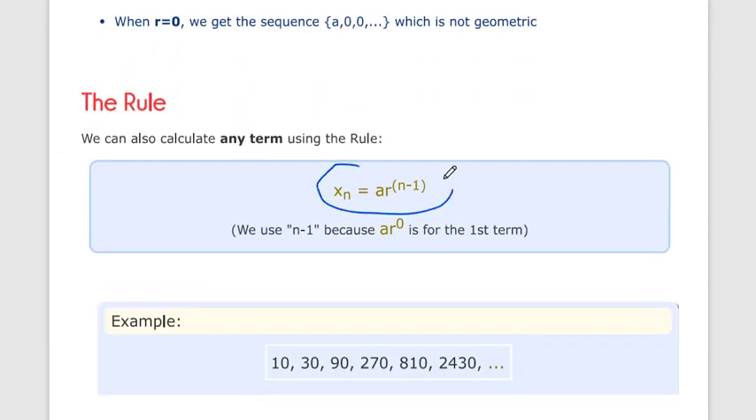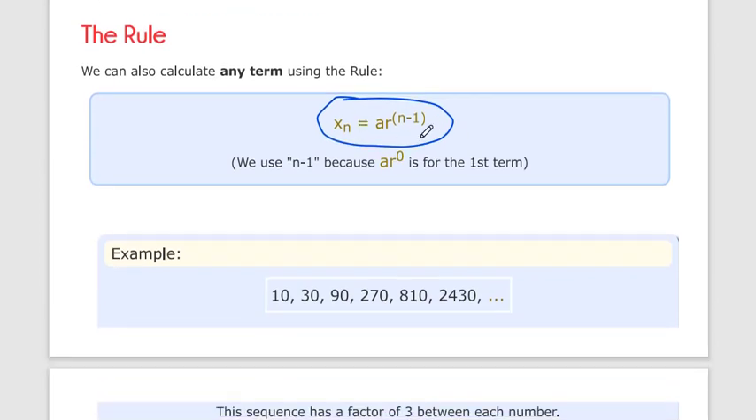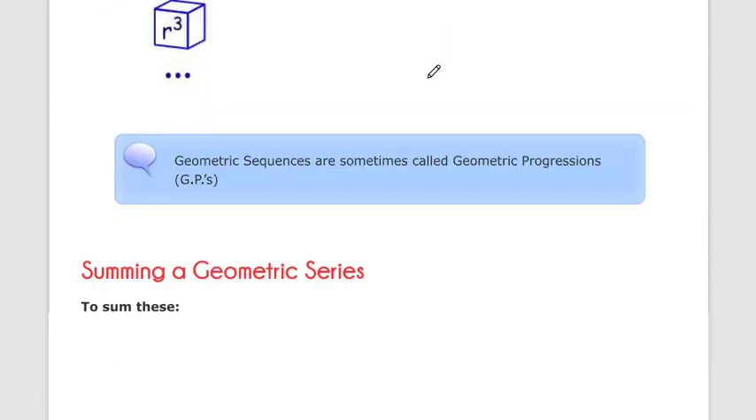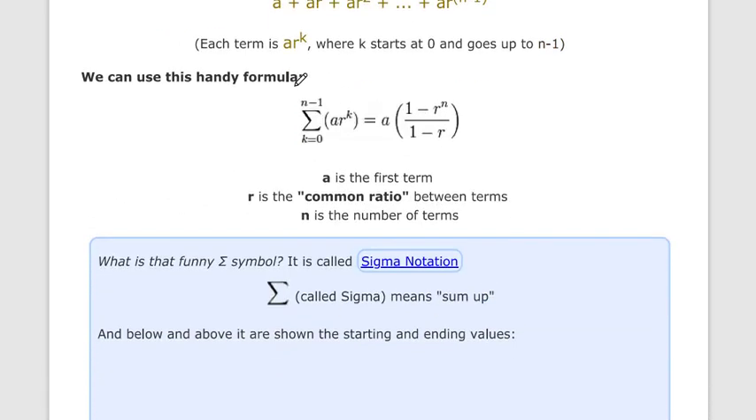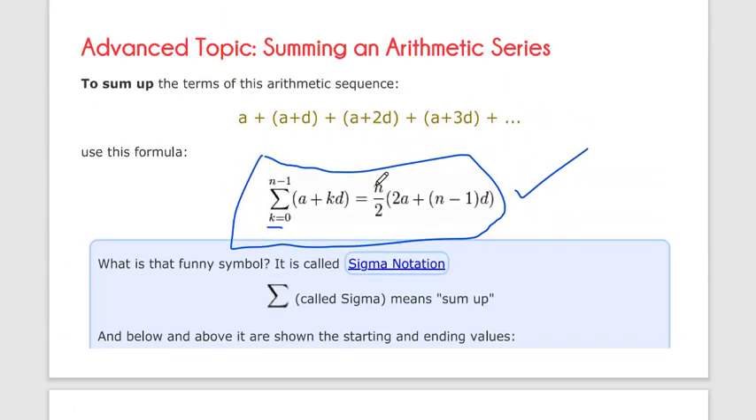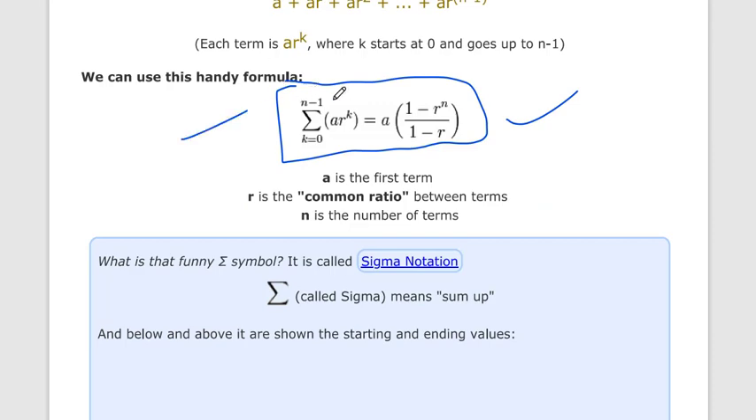Now this is the rule of a geometric sequence: ar to the power n minus 1. We can get any term of any geometric sequence with the help of this formula. And now the summation of a geometric sequence. This is the formula: a in bracket 1 minus r raised to n, divided by 1 minus r. You also have to remember this formula. In the exam, both types will be asked: summation of an arithmetic sequence and summation of a geometric sequence also.